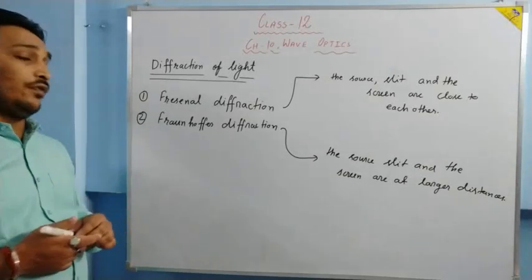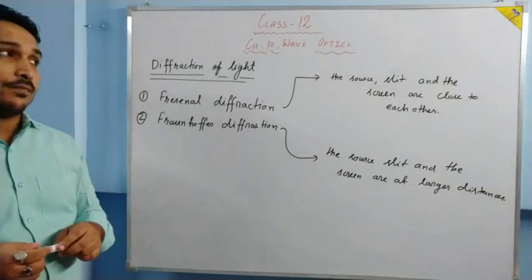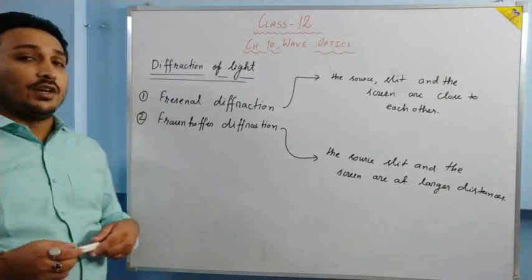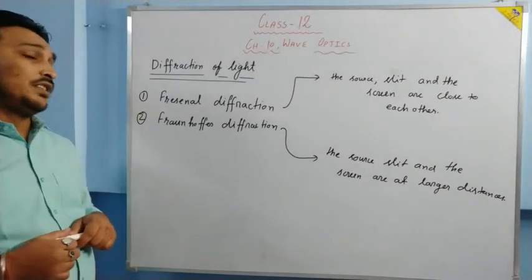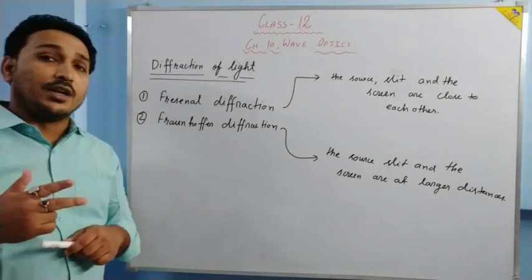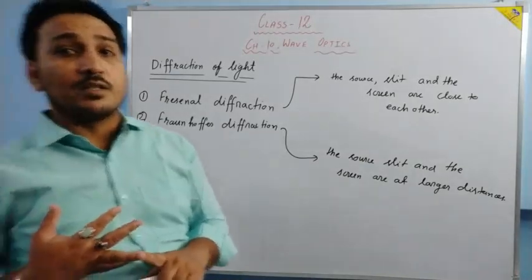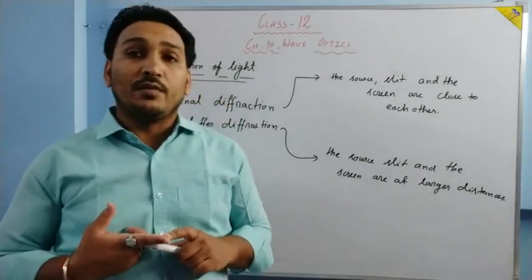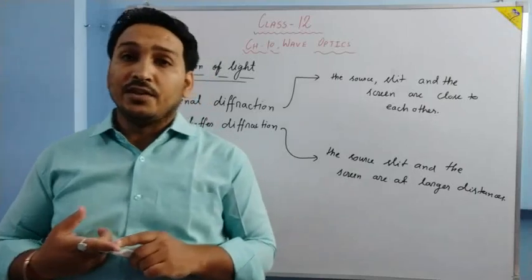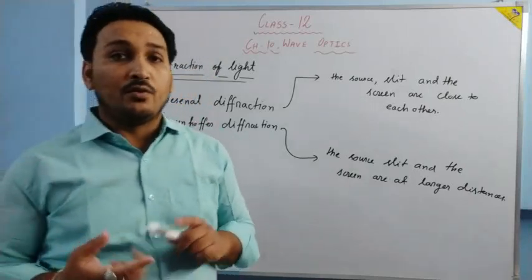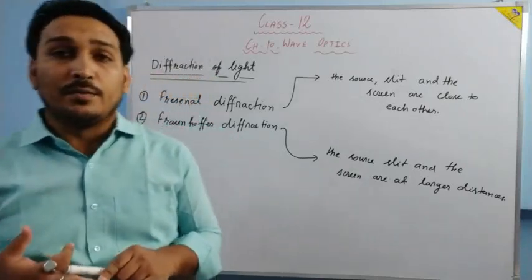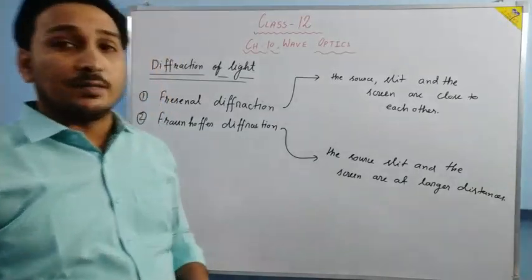And what we have to study? We have to study Fraunhofer diffraction. And this diffraction is studied under the heading of single slit experiment. There are two headings: double slit experiment, single slit experiment. The double slit experiment we have already studied. It is an interference of light, Young's double slit experiment. Today we will study single slit experiment. So let us start single slit experiment.